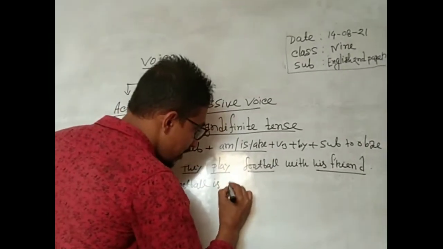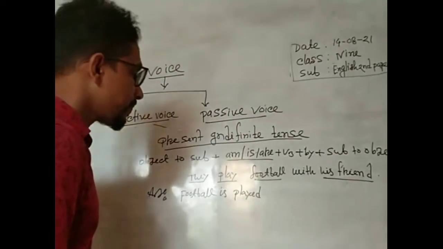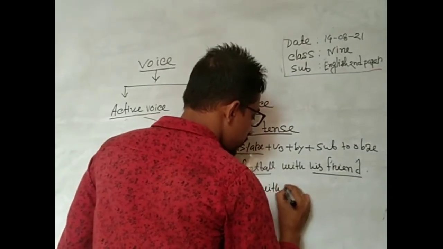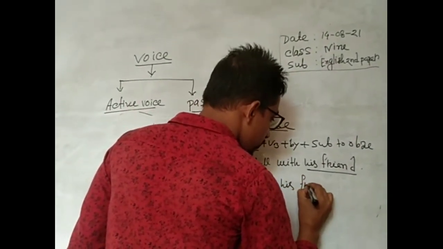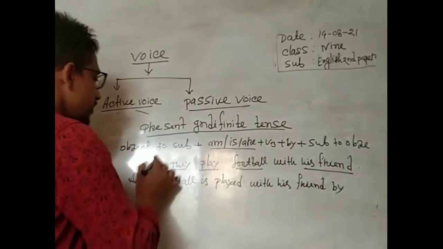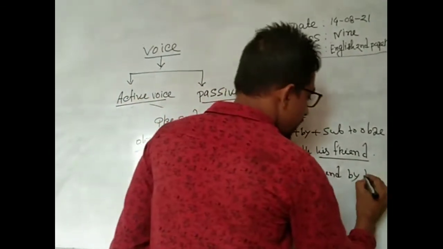Football is played with his friends by them.